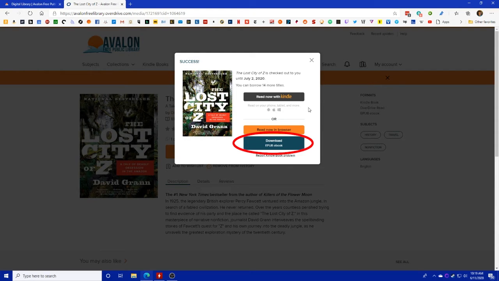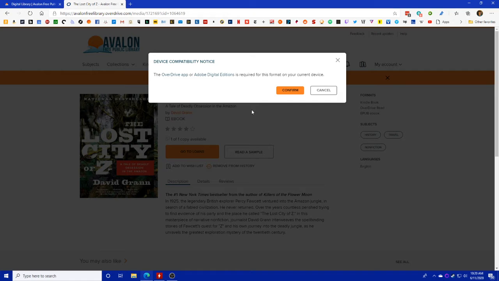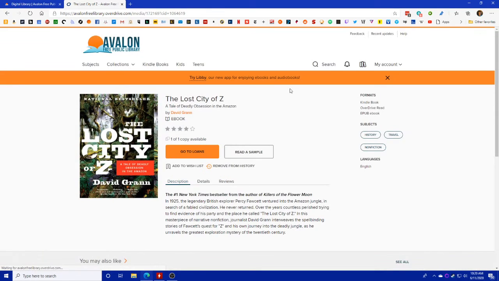If you're on a Kindle Fire or anything else like an iPad or an Android device, you're going to want to pick Download EPUB ebook. Also, be careful not to click Read Now in browser. If you're on a computer, that's okay, but otherwise you want to stay away from that, because what happens then is it does not download the book. It just lets you read it in the cloud. So if you're not connected to the internet, you can't continue reading. But we're going to go ahead and click Download EPUB book. That's not going to work because I'm on a computer. But if you were on a mobile device at that point, it would go ahead and download it to your device.